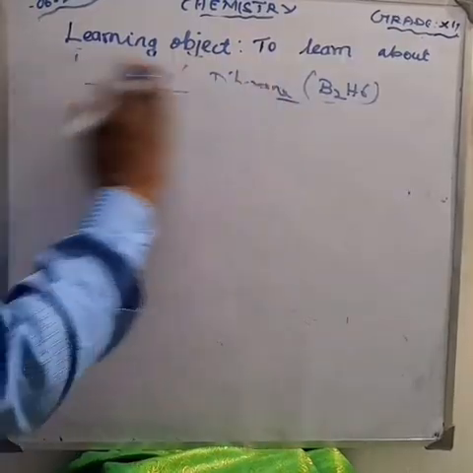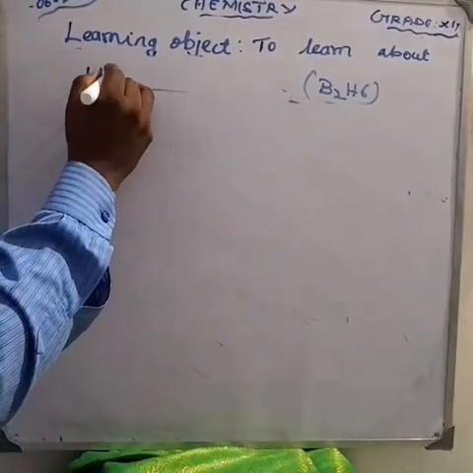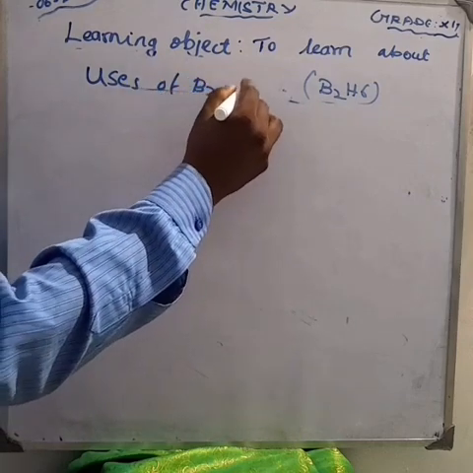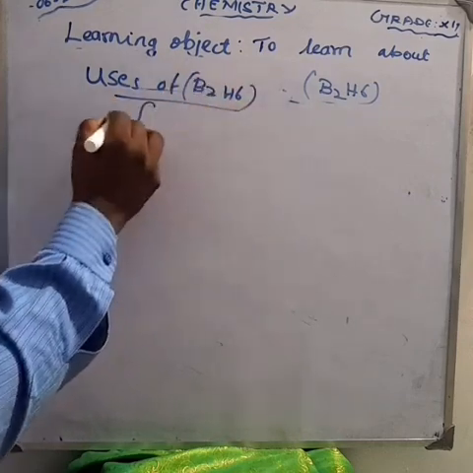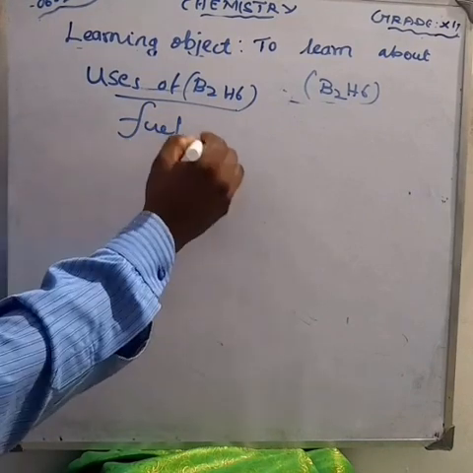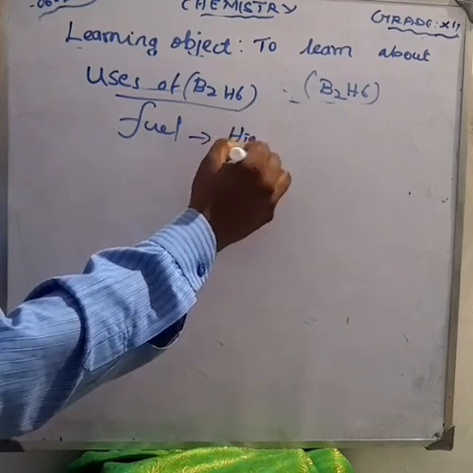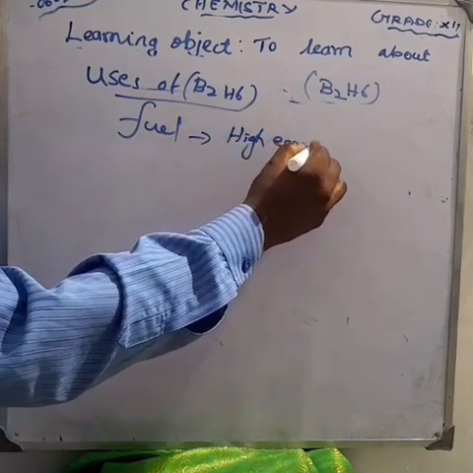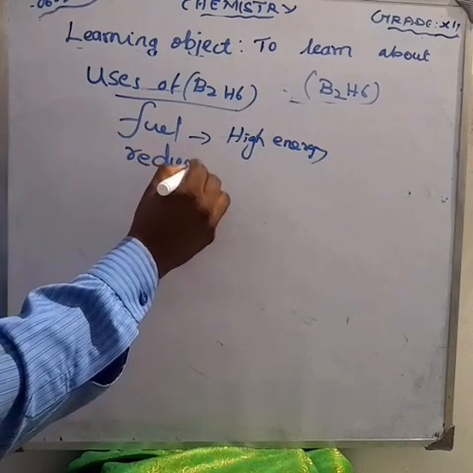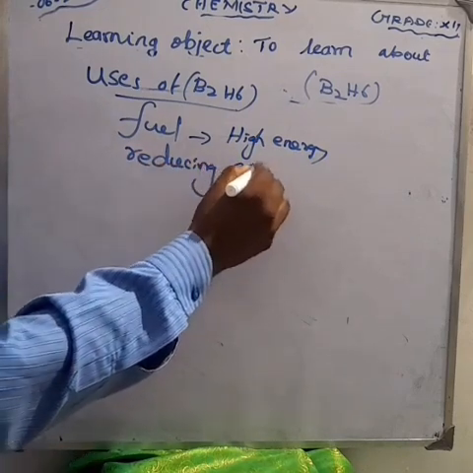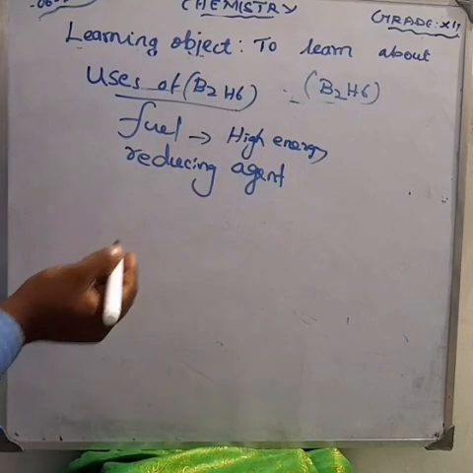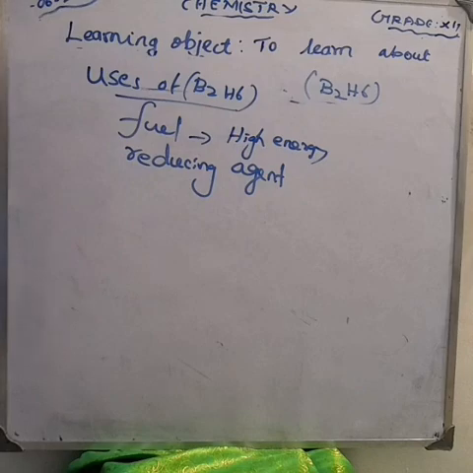We can discuss the uses of diborane. Diborane is used as a high energy fuel for propellant. It is used as a reducing agent in organic chemistry. Am I right? It is also used in welding torch. Okay, next we can discuss that.